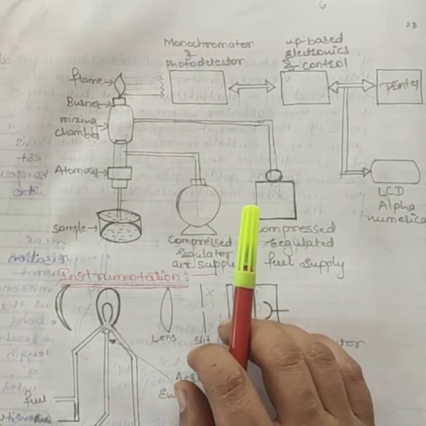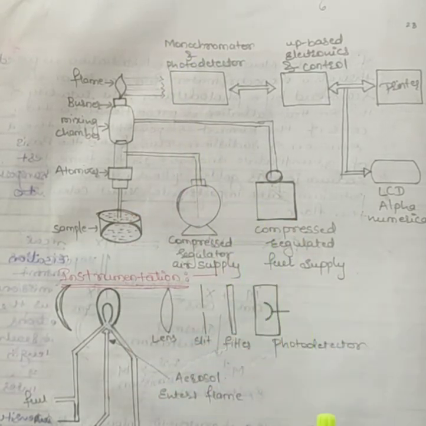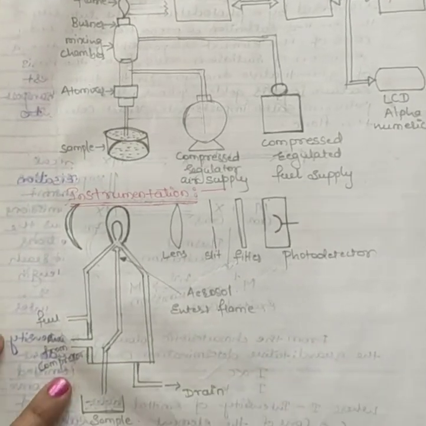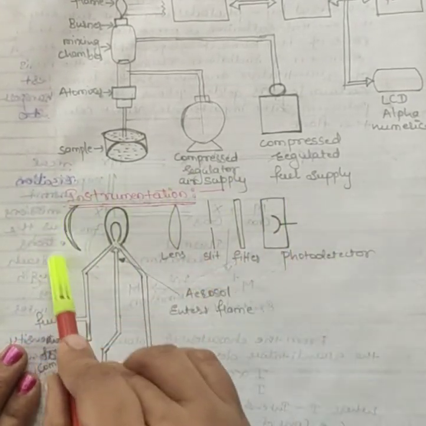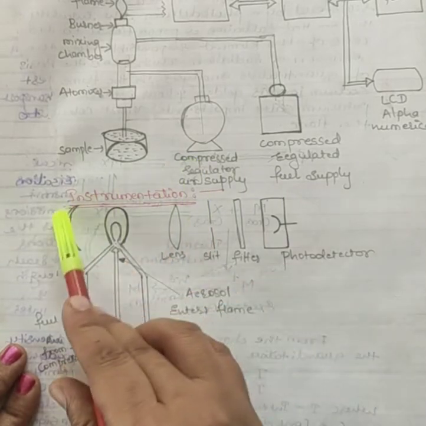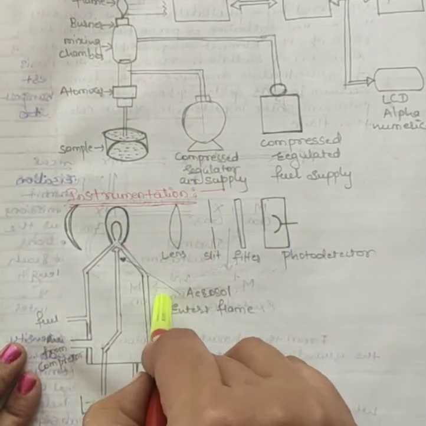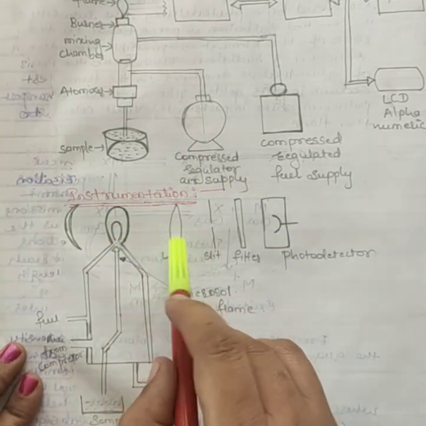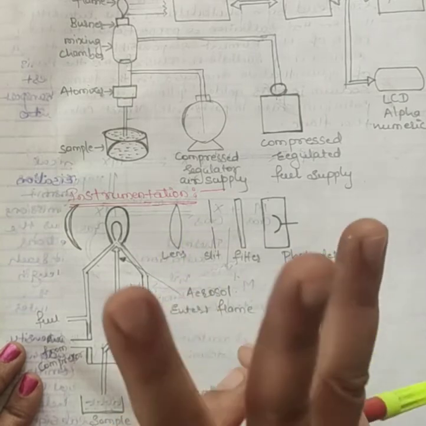Then we have the optical system, or we can say the optical filter. This picture is called the optical system. The optical system consists of three parts.